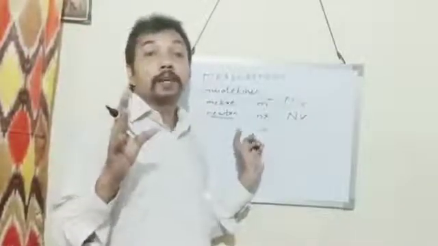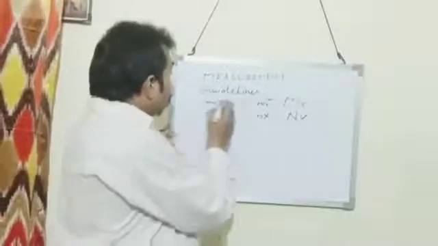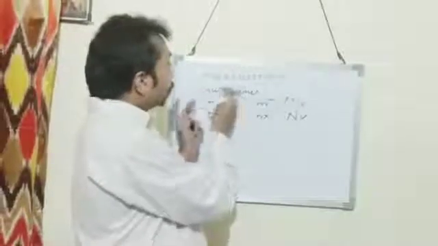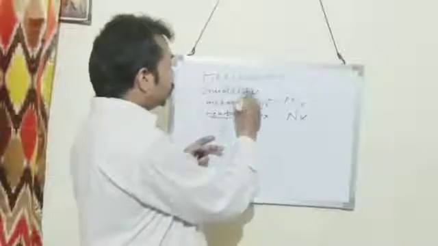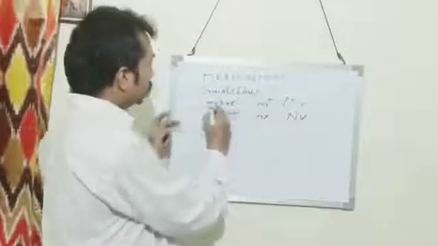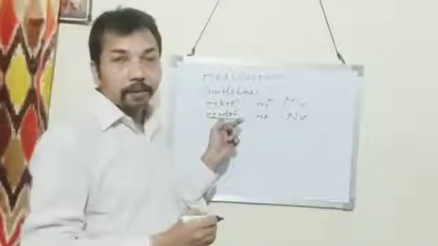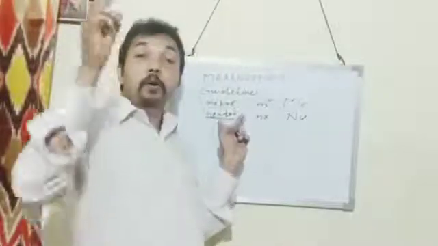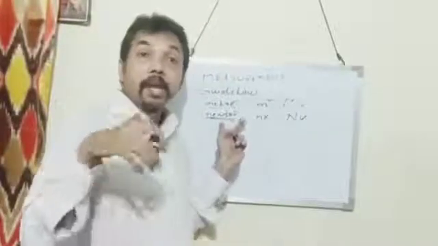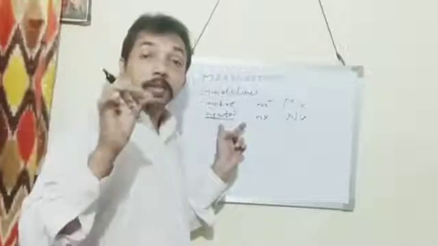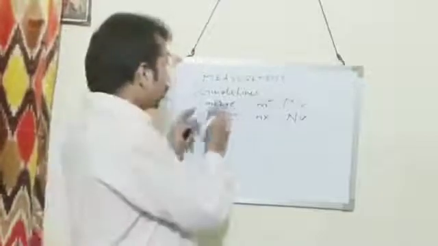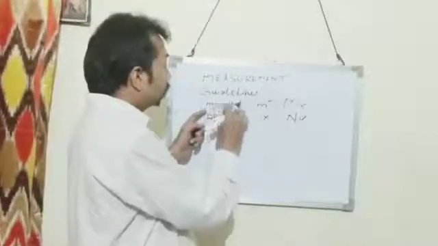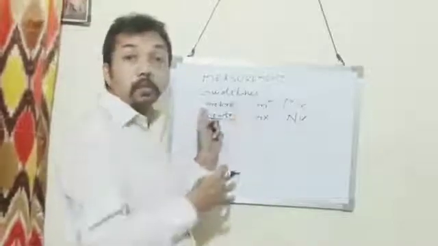When we write the name of the unit fully, whether it is named after a person or not, we have to write it using small letters.